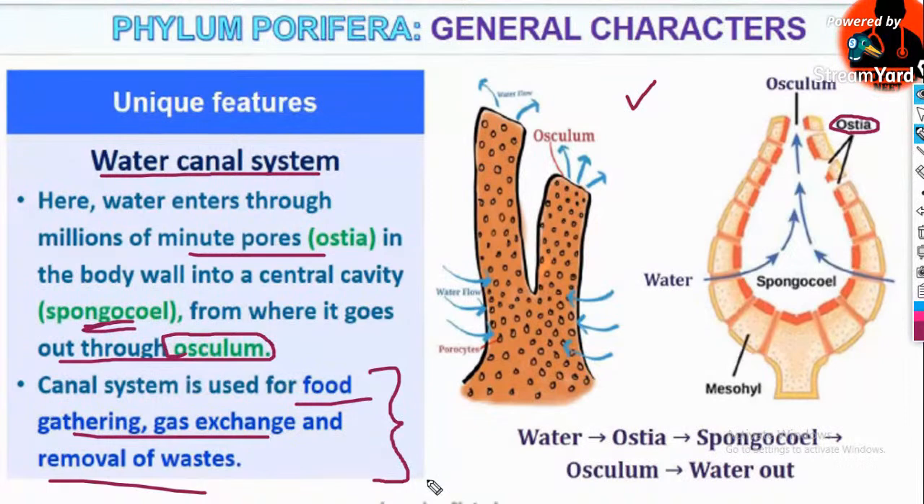The technical term is not regeneration. What I meant is gemmule formation. Very important: the asexual mode of reproduction is fragmentation or gemmule formation.